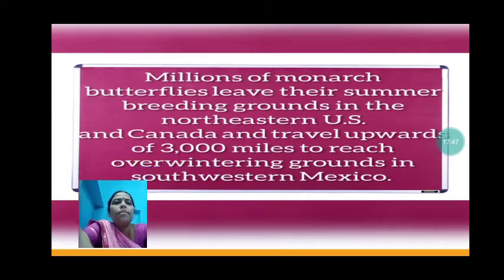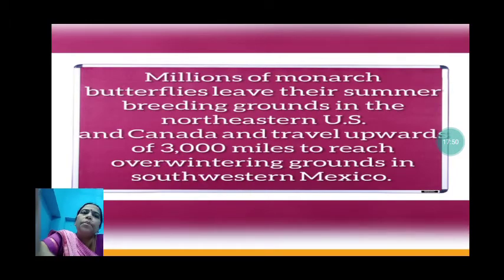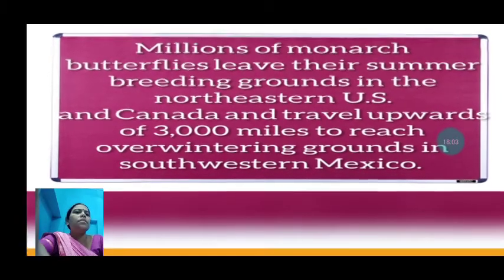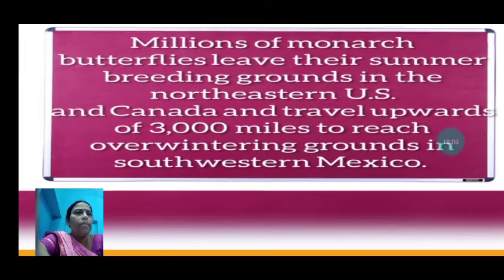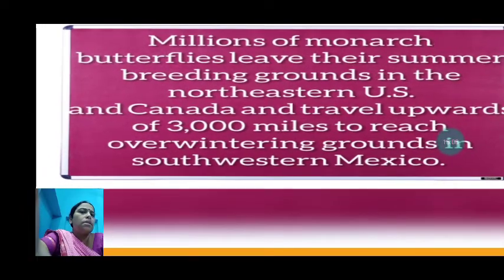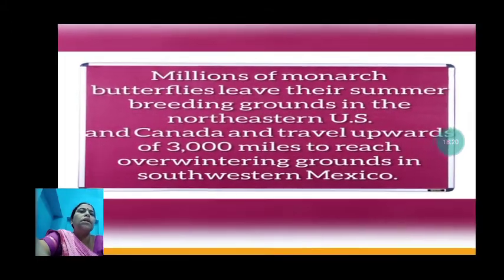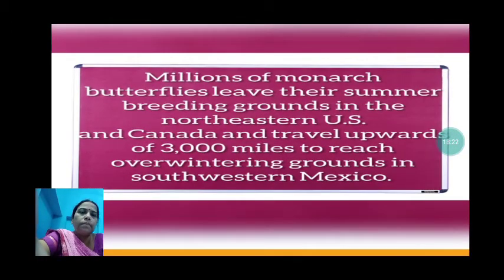Millions of monarch butterflies live there. Some have breeding grounds in the northeastern US and Canada and travel upwards of 3000 miles to reach overwintering grounds in southwestern Mexico. They spend their winter there and feed over there.